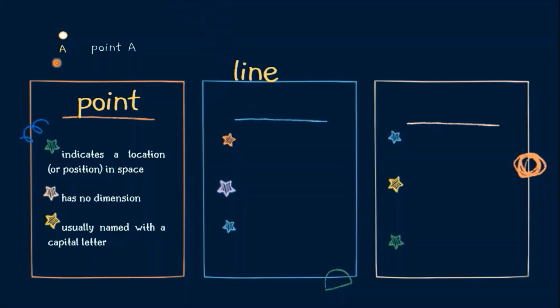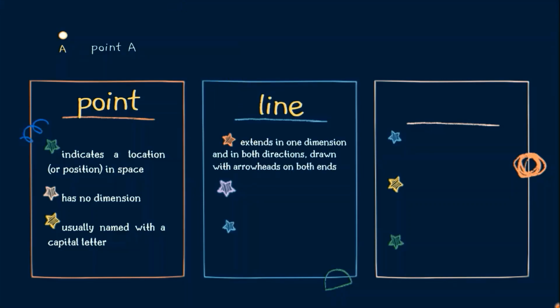Next, we have a line. A line extends in one dimension and in both directions. This is drawn with arrowheads on both ends. This is what a line looks like. It extends in one dimension. When we say dimension, it has infinite length. Ang dimension ng line ay length lamang, but it has no width and height. Compared to a point, ang point, it has no dimension at all.